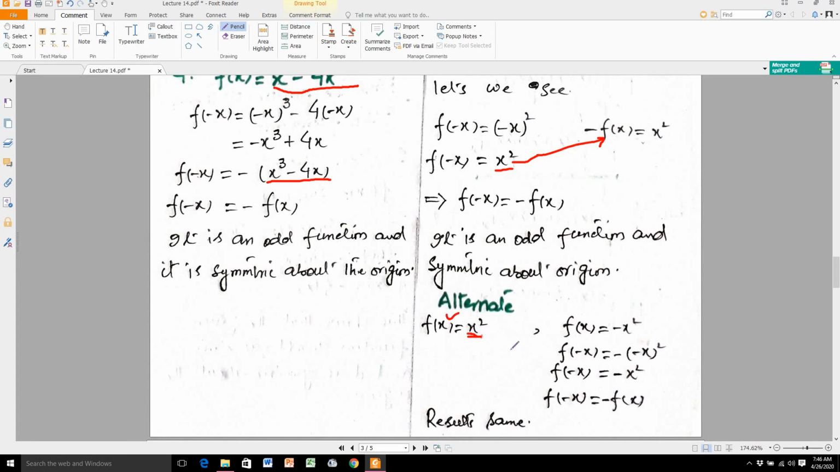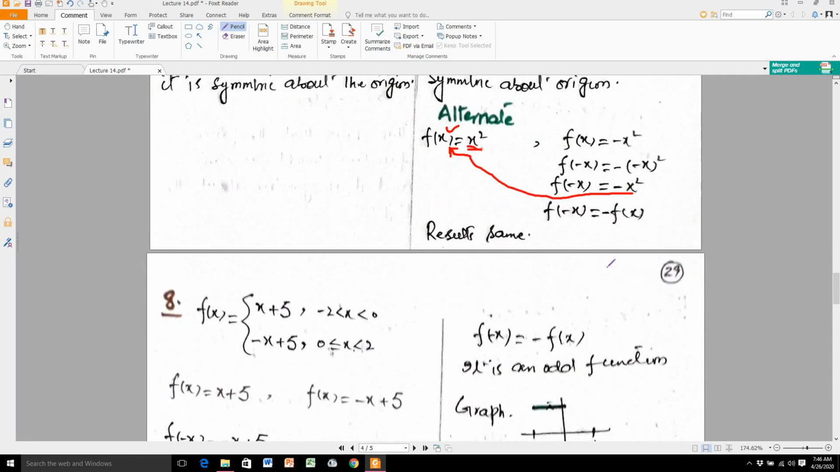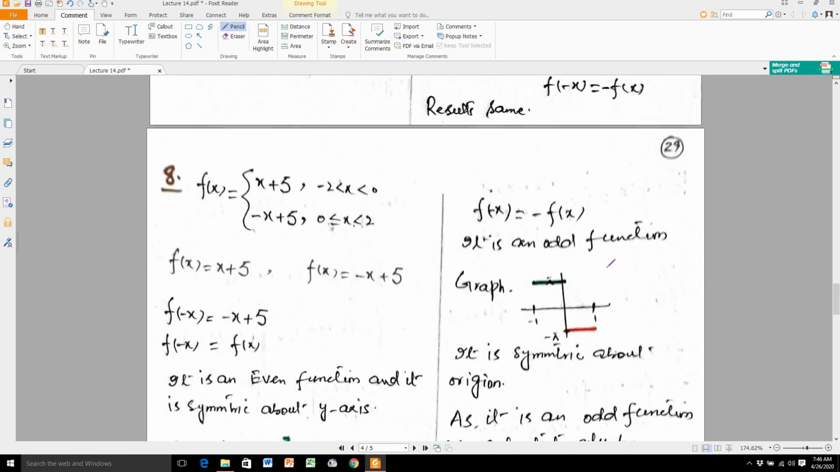At the place of this x square, you substitute this f of x. Again you see here the results are same. So our function is odd. In a question you only do one step, it is not required to do this step and this step. Only perform one step. Now we move toward question number 8.